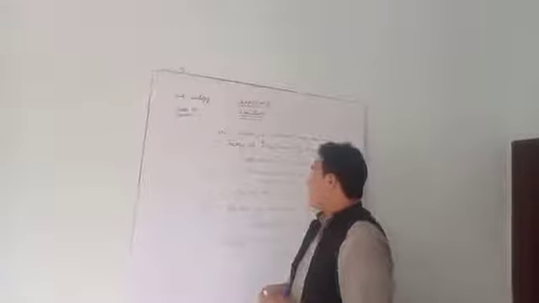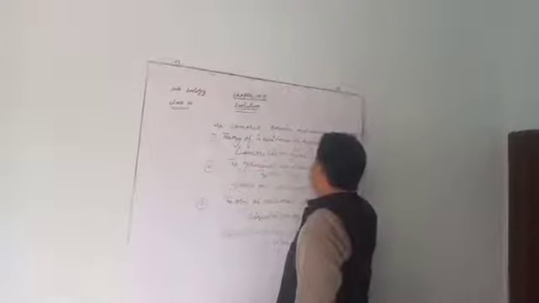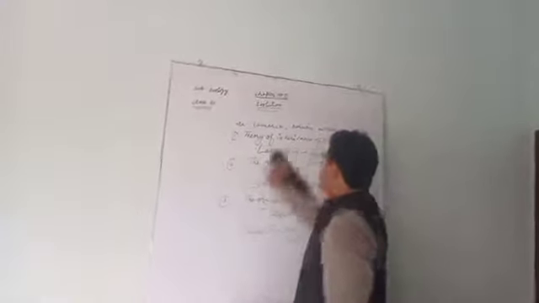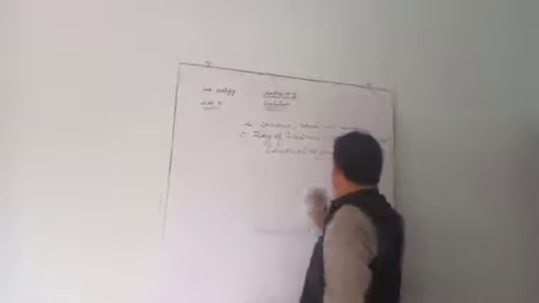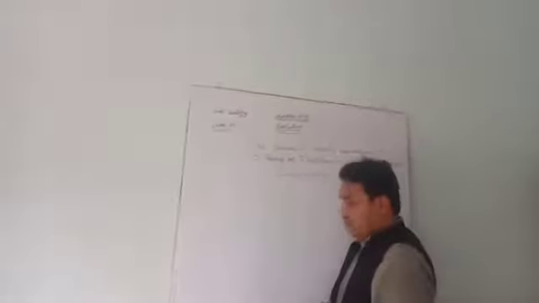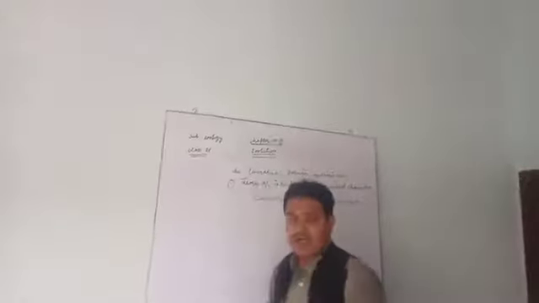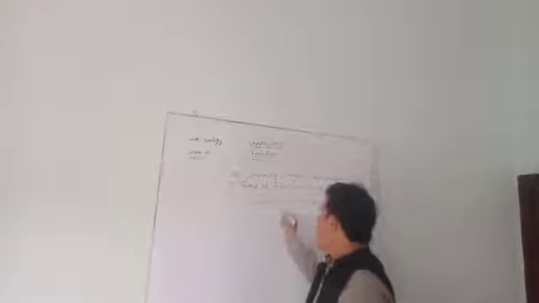Now we are going to start the theory of inheritance of acquired characters. This theory was given by Lamarck. Lamarck was a French biologist. He is also known as the father of modern biology. He wrote a book called Philosophy Zoology.